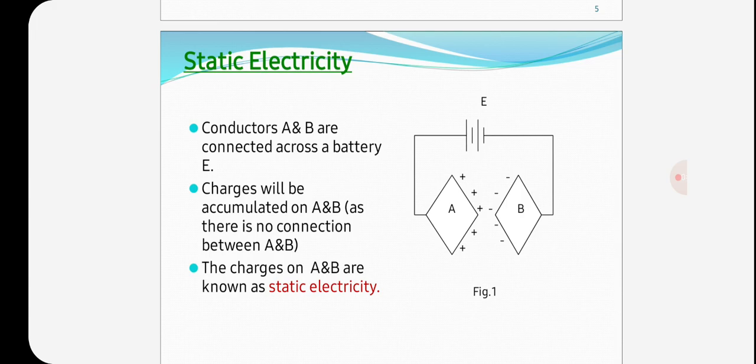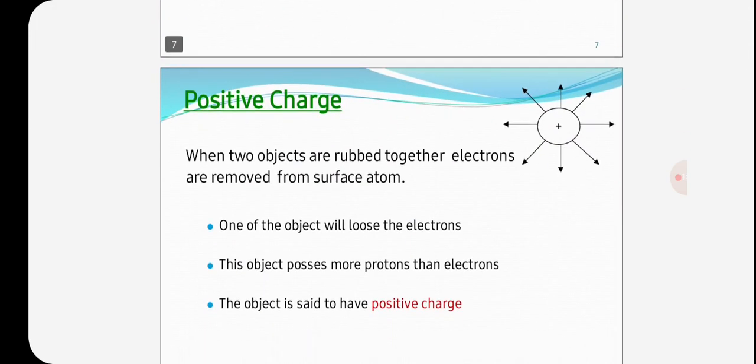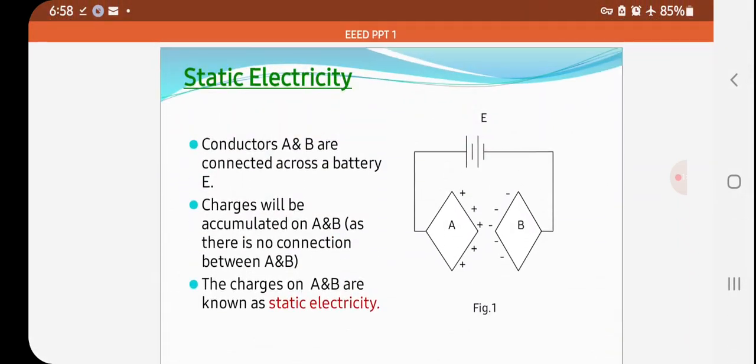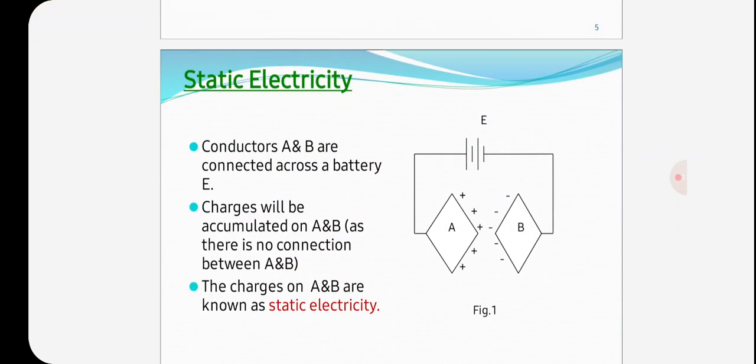Here are the properties of the lines of force. The lines of force emanate from positive charge and end on negative charge. Lines of force of the same direction repel each other, but lines of force of opposite direction attract each other. The direction of lines of force at any point is always normal to the surface of the body.